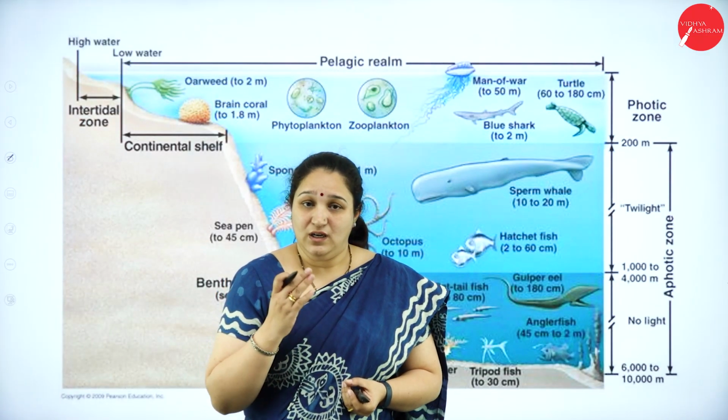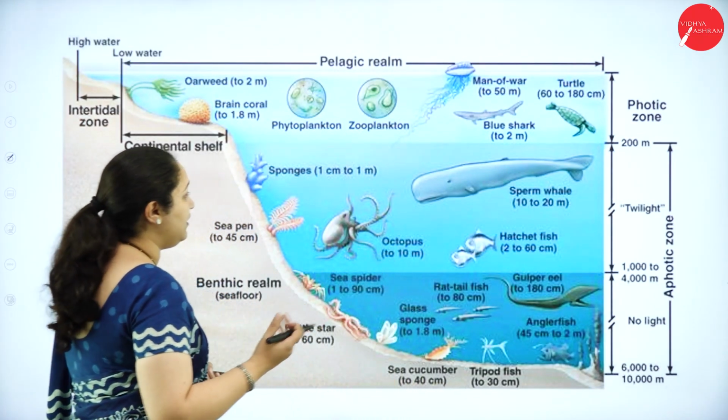Next we have the different animals which we can find in different zones.